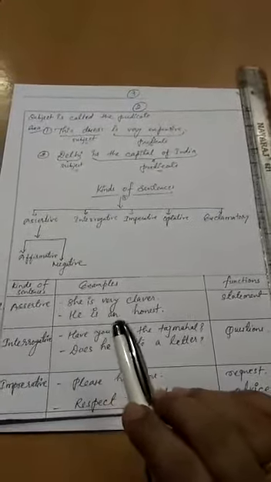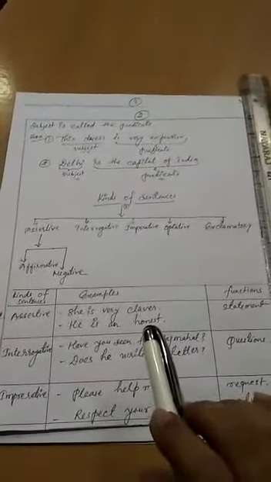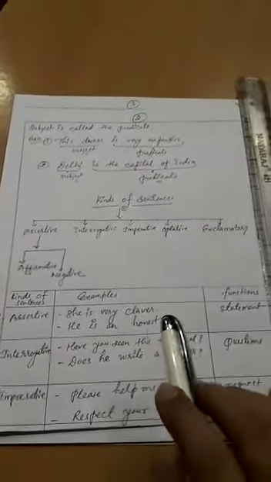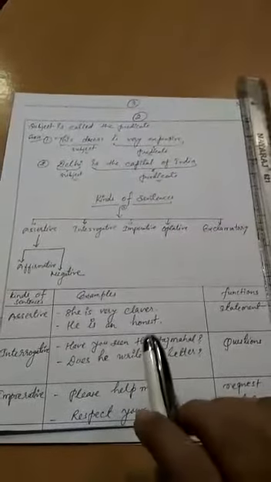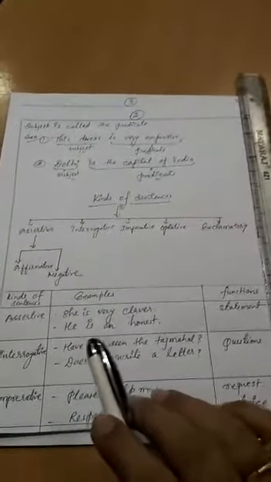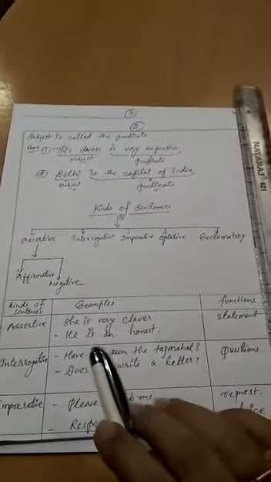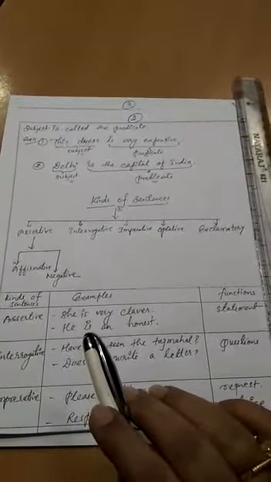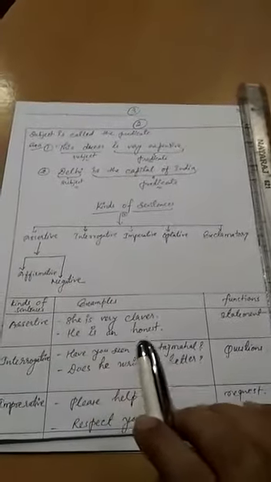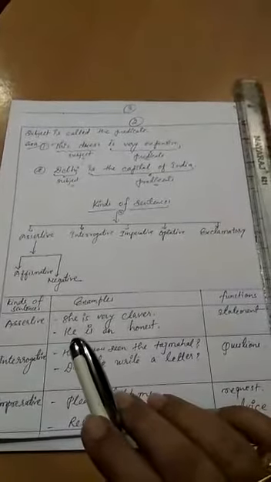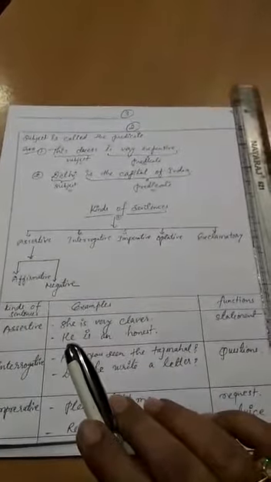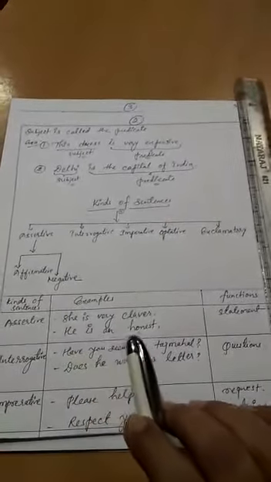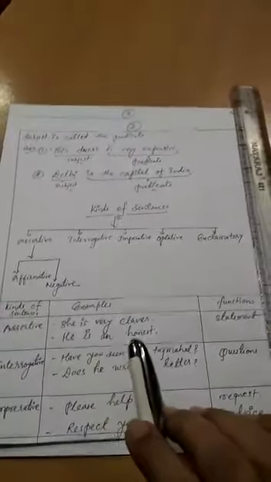He is an honest man. In this sentence, this is also the function of statement. Here it means a person that has a quality, he is an honest man.